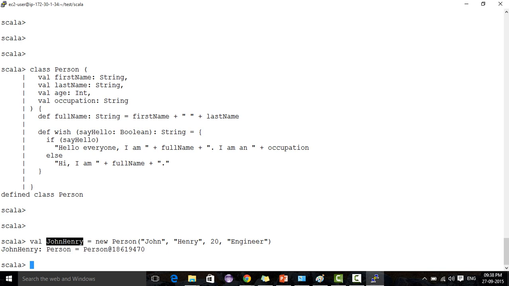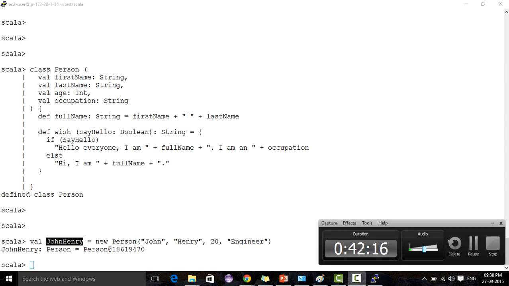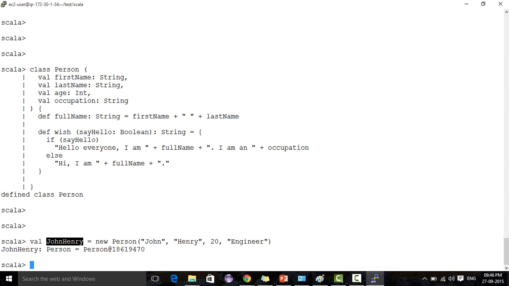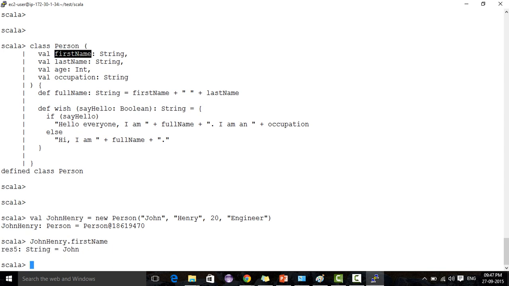Now we can try John Henry dot. We have defined the object John Henry with first name John, last name Henry, age 20, and engineer. Now, just similar to the James Bond object we defined previously, we will see John Henry dot first name. Now we got John. Similarly, last name.